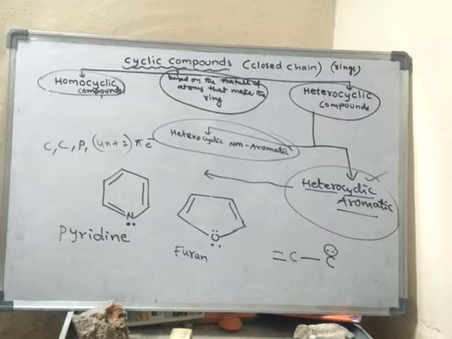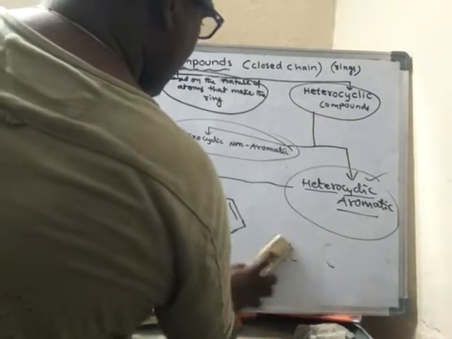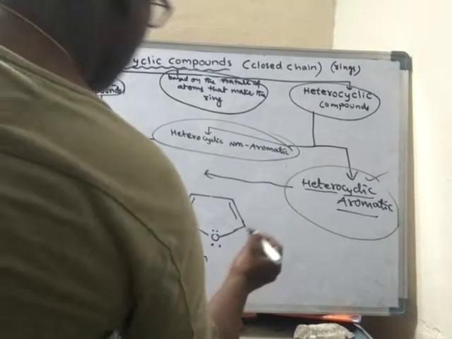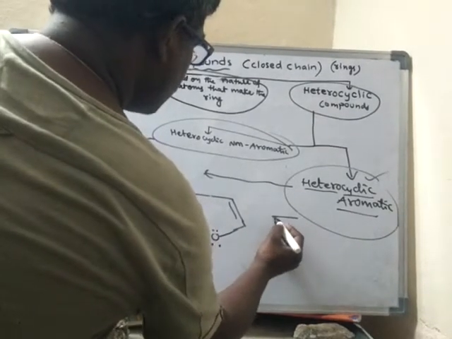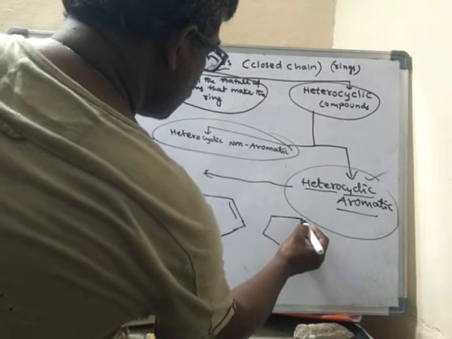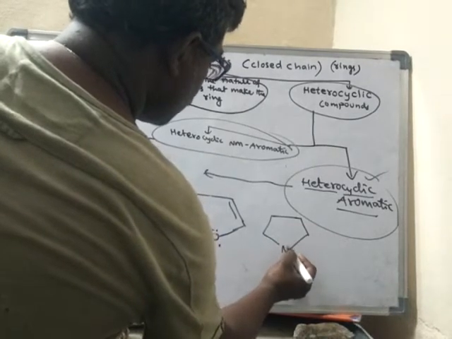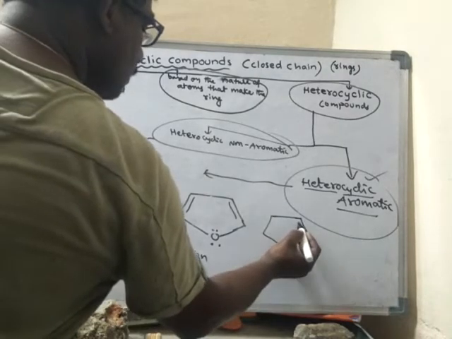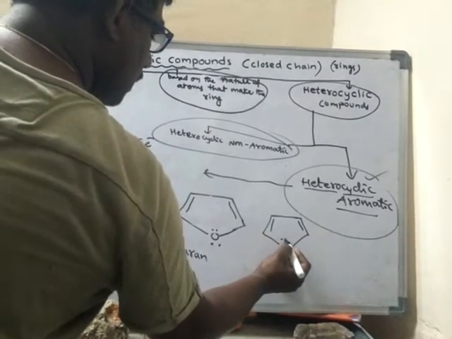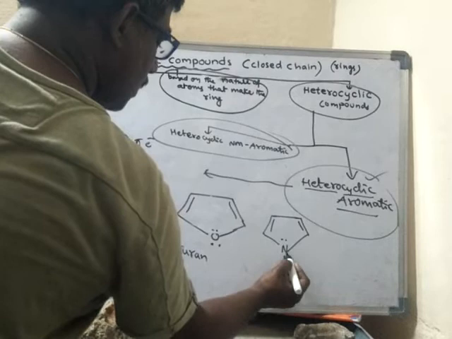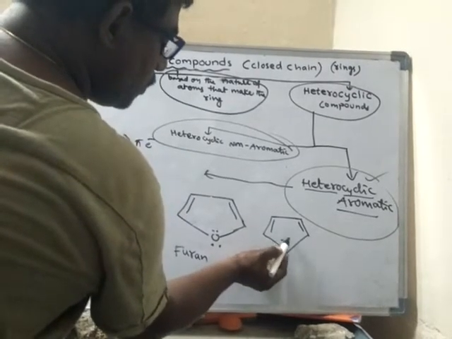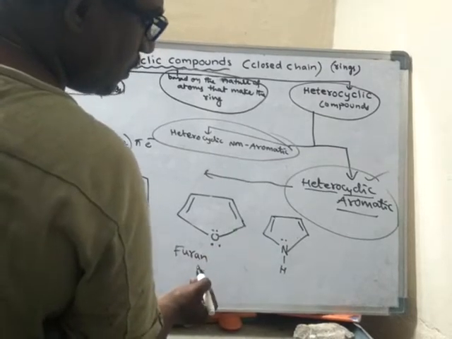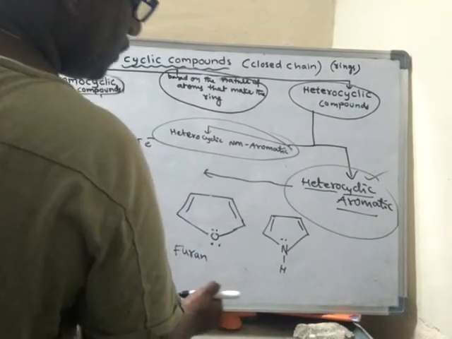In the same way, some other compounds: pyrrole. Here also the lone pair of electrons will be involved in conjugation, a conjugated system.